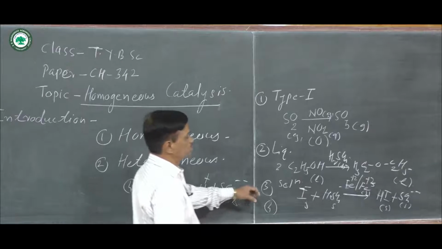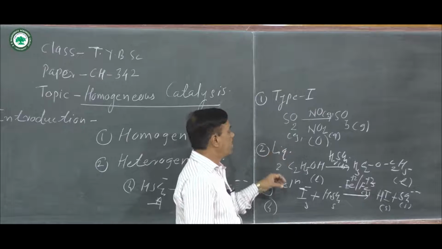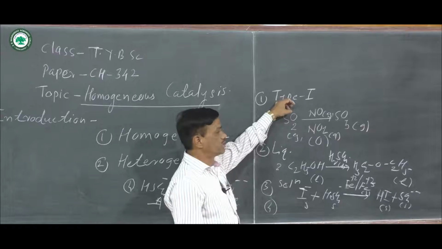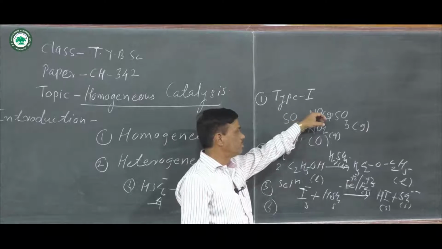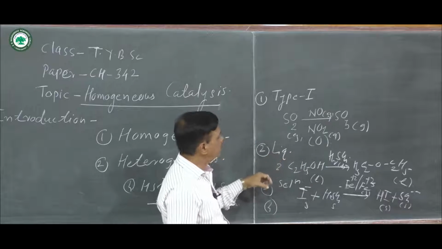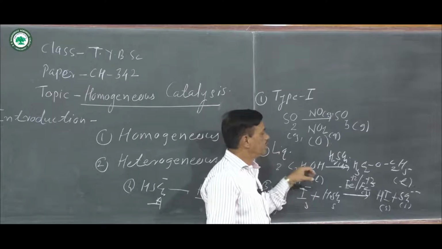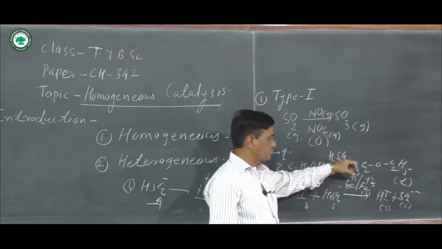This fourth type of homogeneous catalysis process is included in type first, type second or type third. Type first is where all mediums are in gaseous form: SO2 gaseous, NO gaseous and SO3 gas. Second is liquid, where ethanol is converted into diethyl ether in the presence of liquid H2SO4.